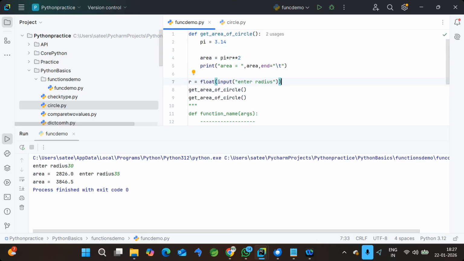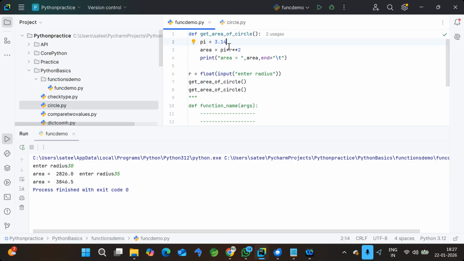Second, if your function requires any dynamic input, like radius in this example, take that through arguments, not through input. Whenever you want any input for the function, you have to define it as an argument, and that argument will be the input to your function. Now, this R you can use as a radius in this particular function. This R, we will send from the function call. Whatever radius is entered by the customer here, the same radius will go through the arguments.